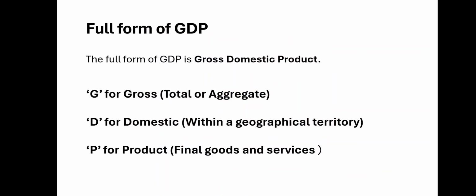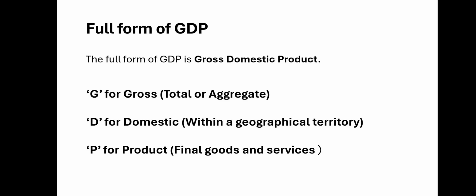First, what is the full form of GDP? Here, three letters G, D and P. The letter G stands for gross, that means total or aggregate. D for domestic, that means within a geographical territory. I will explain later. But first, let us know the full form of GDP. And then the final letter P. P is for product. Here the product means final goods and services.